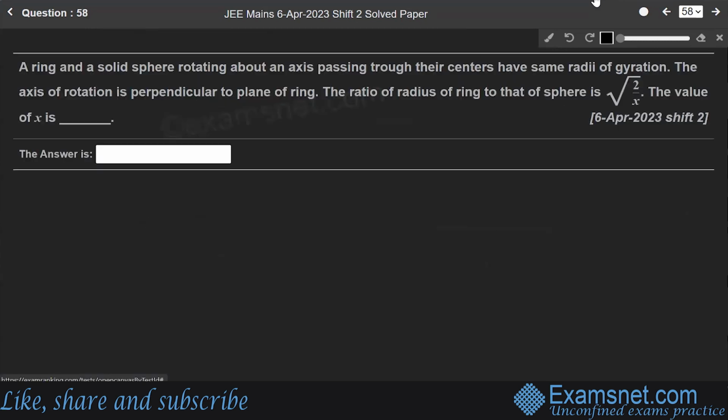Okay, now moving towards our next question. Question number 58. A ring and a solid sphere rotating about an axis passing through their centers have same radii of gyration. The axis of rotation is perpendicular to the plane of ring. The ratio of radius of ring to that of the sphere is this. We have to find the value of x. This question is from the chapter of rotational motion.